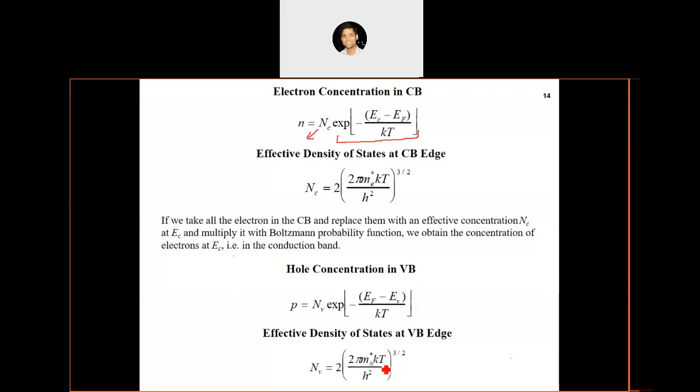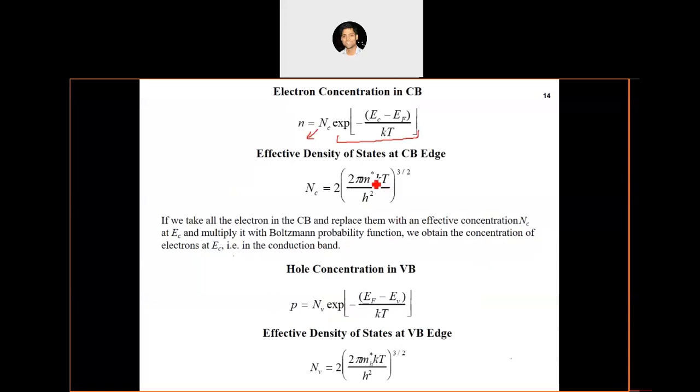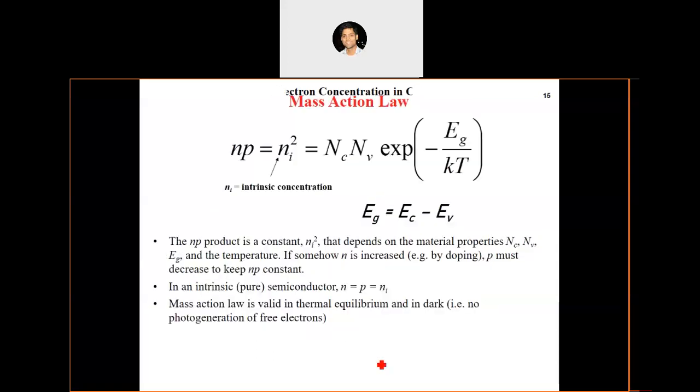So this NP, the multiplication of the concentration of electrons and holes, depends only on the temperature and material properties, of course, because the effective mass of electrons and the effective mass of holes are material properties. Band gap is also a material property. So other than the temperature, there is no variable. They are all material properties.